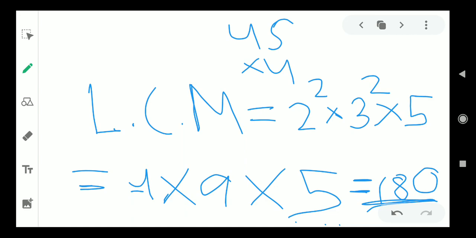So that is all about the basic elements of this chapter. In the next lecture we are going to discuss Euclid's division algorithm, the fundamental theorem of arithmetic, and all the important concepts in this chapter. Thank you.